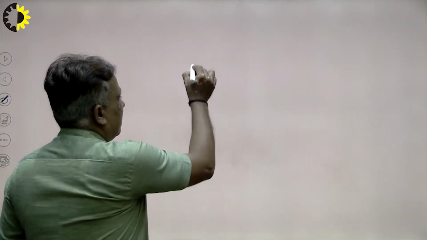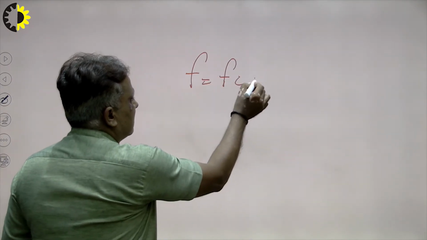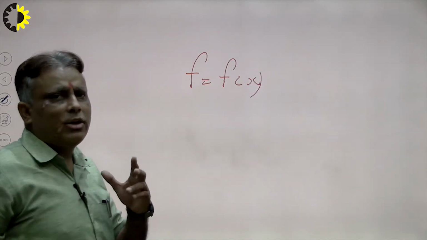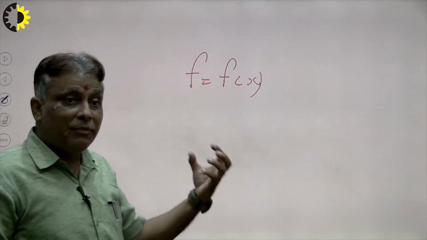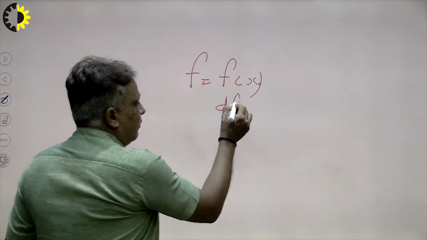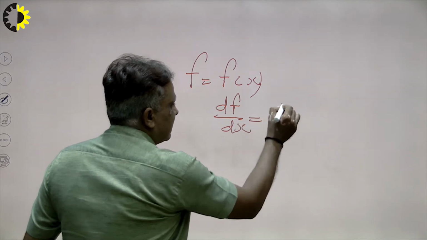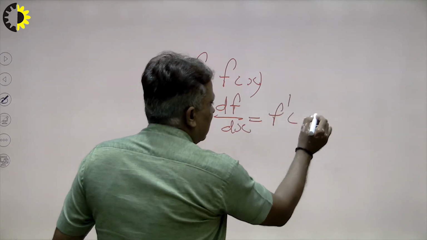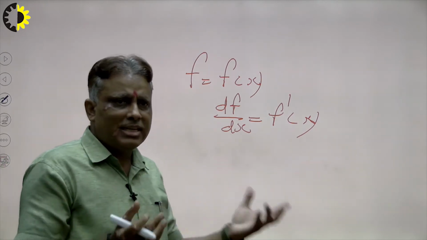Suppose I introduce partial differentiation. Suppose I have a function f that contains only a single variable, that is x. I want to differentiate it, so df over dx is f dash x. For example, the differentiation of sin x is cos x, and the differentiation of cos x is minus sin x.